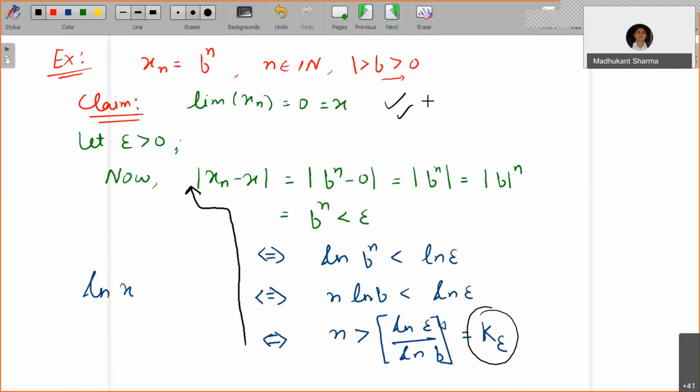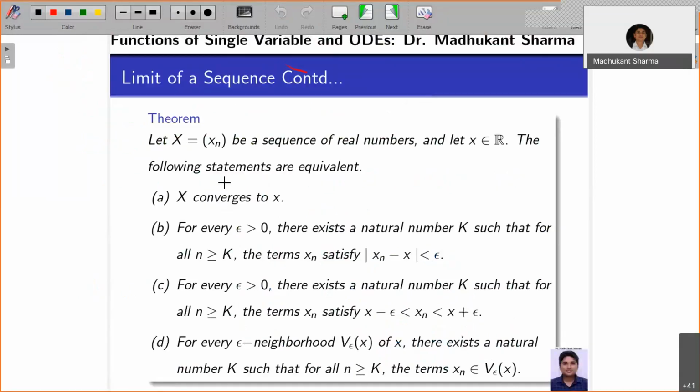Now, this next result looks like a very long result, but in other words, these are equivalent definitions of the convergence of a sequence. Let X equal (xn) be a sequence of real numbers, and let x be in R. The following statements are equivalent. First, X converges to x, which is also one of the notations; we say that X converges to x.